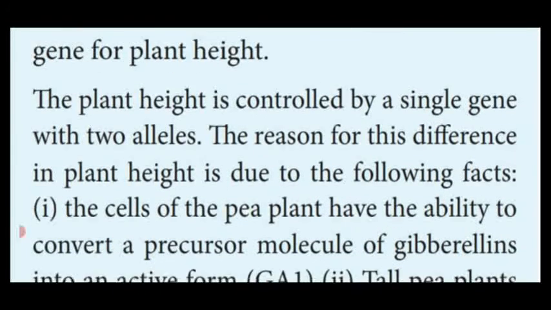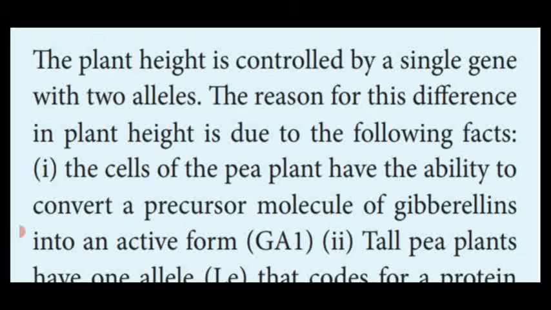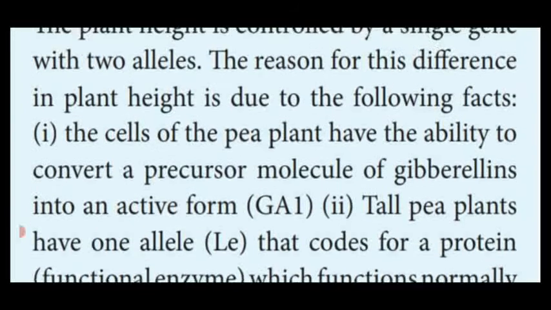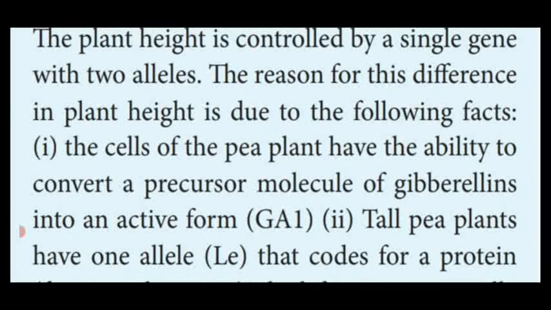The height of a plant is controlled by a single gene, because in the monohybrid cross, how many characters has Mendel taken? Only one character. So the height is also only one character. It is determined by a single gene. Each gene has how many alleles? A pair of alleles. Okay. So the reason for the difference in height of the plant is given here.